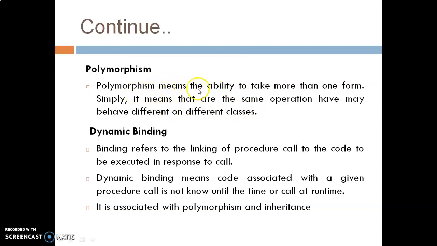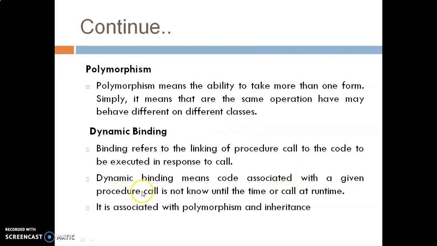So polymorphism means the ability to take more than one form. It means that the same operation may behave differently on different classes. Like if the classes are circle, triangle as well as square, but the operation is shape, then by using the same operation you can draw a circle, rectangle as well as square.